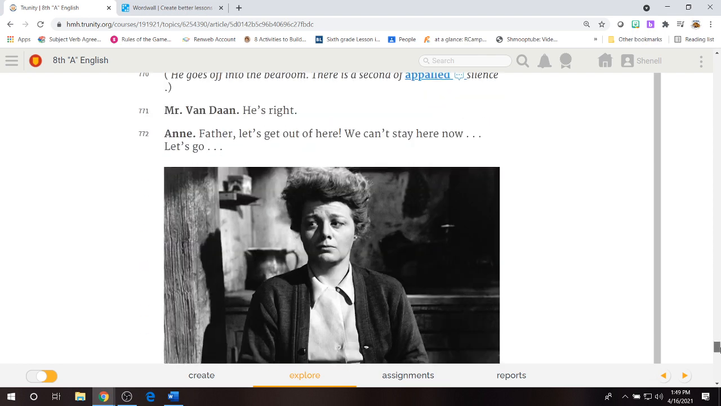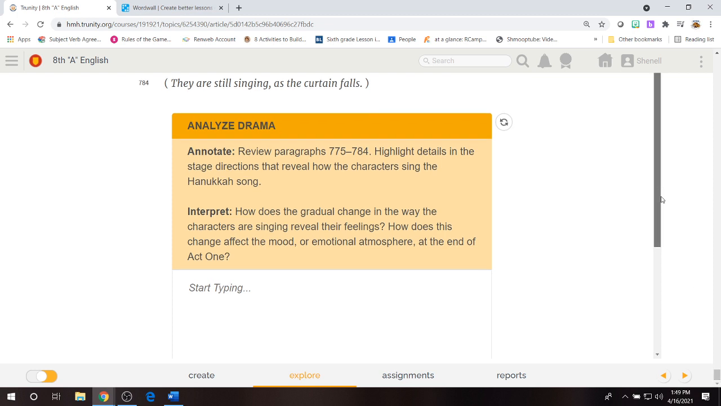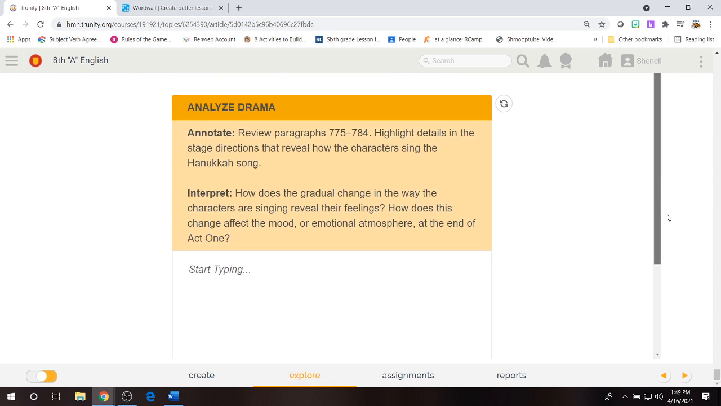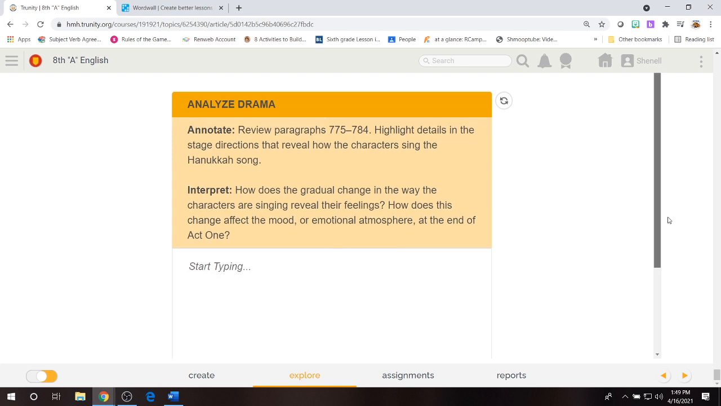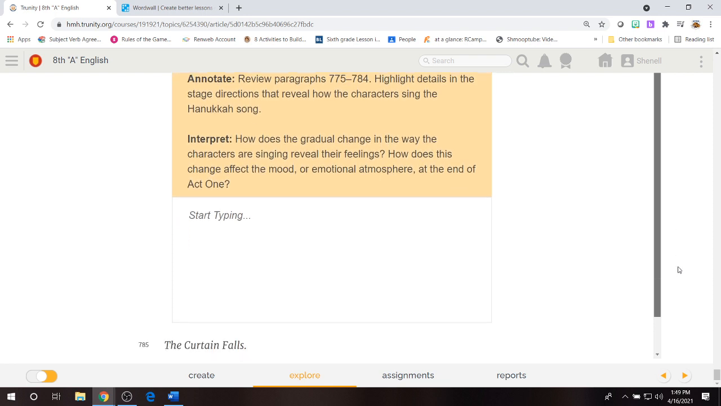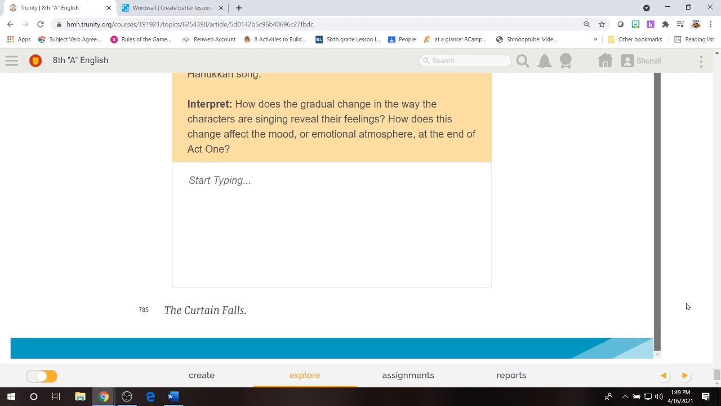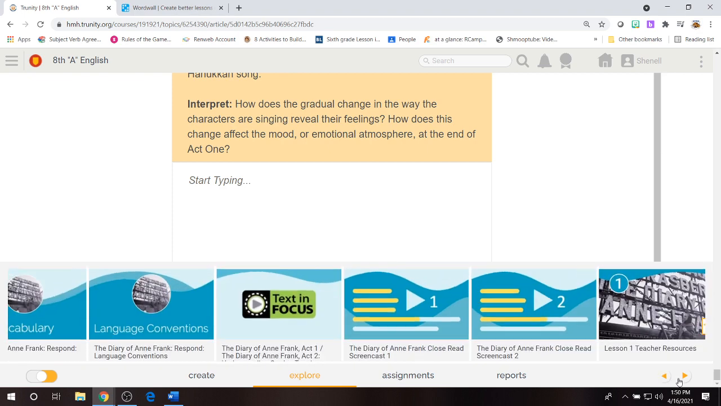Paragraph 768, all the way to 784, where we have analyze drama. Review paragraphs 775 to 784. Highlight details in the stage directions that reveal how the characters sing the Hanukkah song. Interpret that. How does the gradual change in the way the characters are singing reveal their feelings? How does this change affect the mood or emotional atmosphere at the end of Act 1?